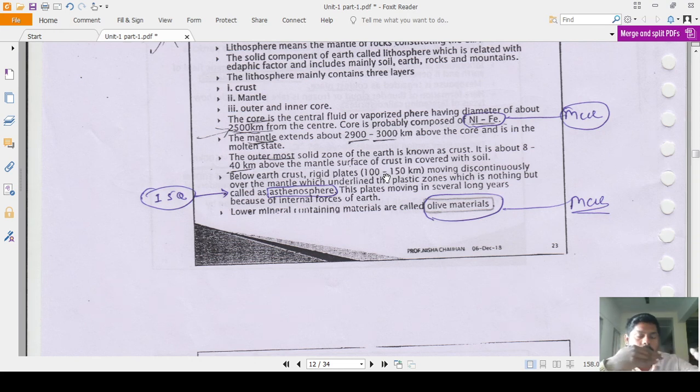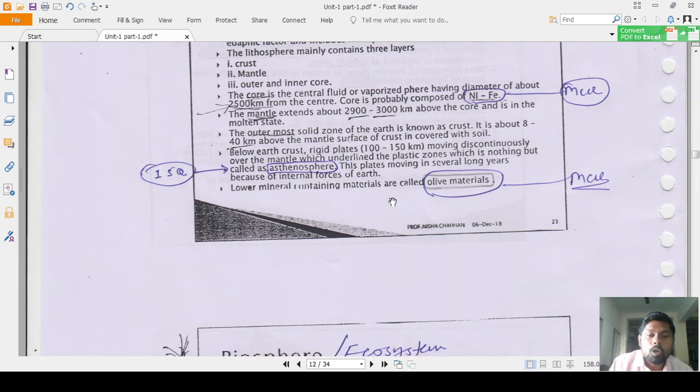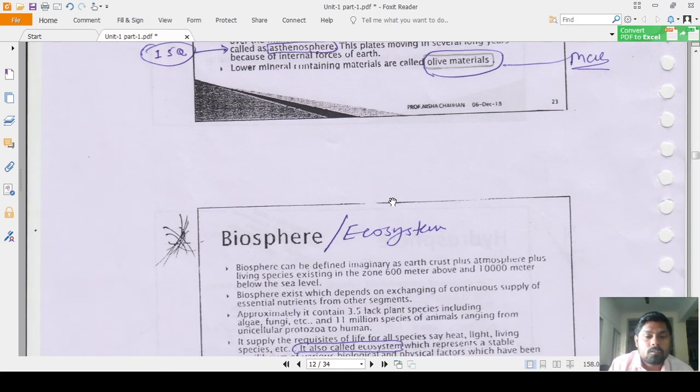Those are the plates which are moving discontinuously on the molten state of the lithosphere, and they are underlying the plastic zones, which is nothing but known as the asthenosphere. These plates move over several long years because of internal forces of the earth, you know, the region behind the earthquakes. Because of the collision of those plates with each other, earthquakes happen. Lower mineral containing material are known as the olive materials, also important for the MCQ purpose.